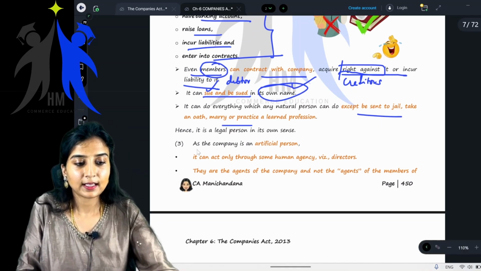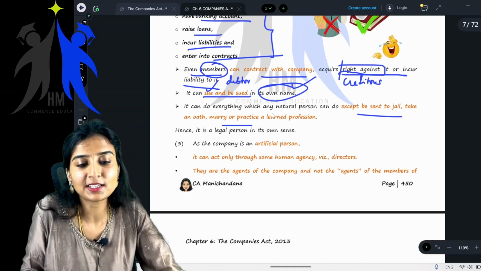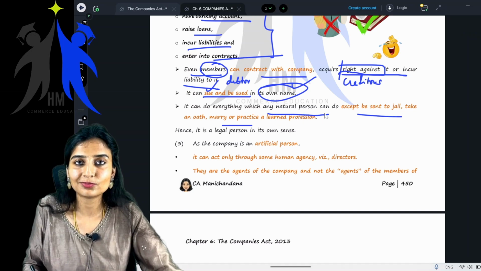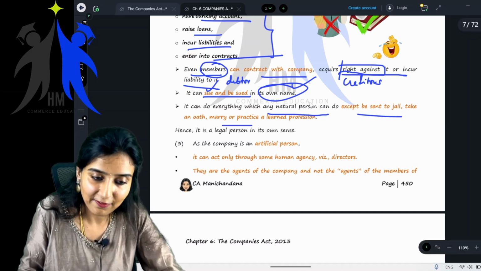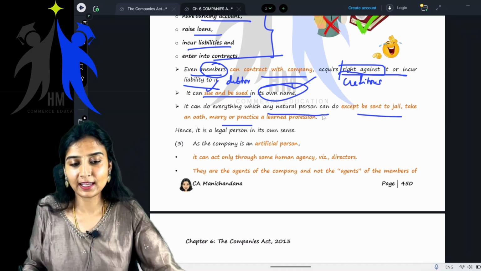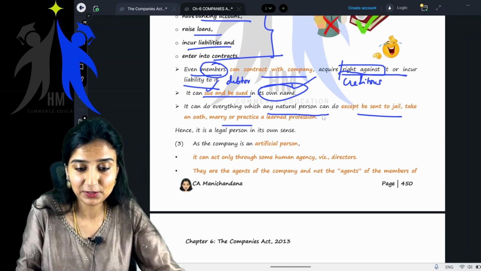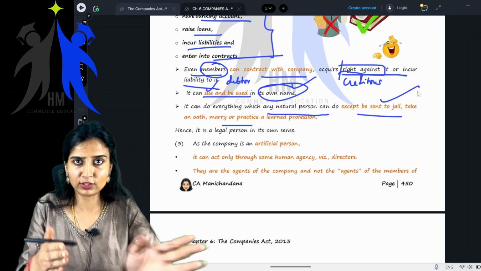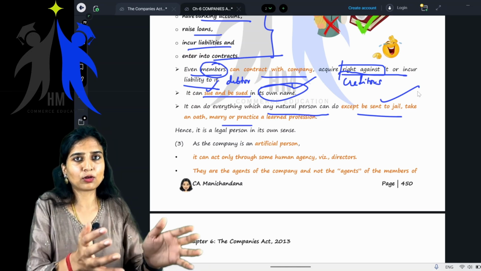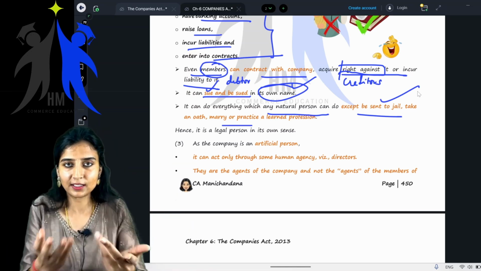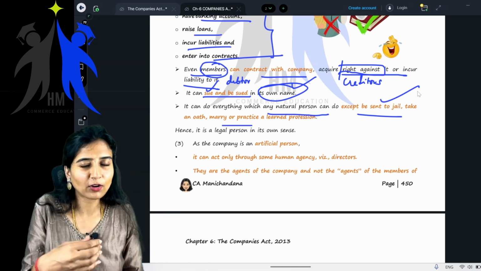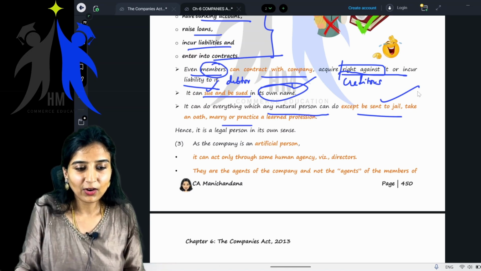Getting it? Yes, it can do everything which any natural person can do, except they have given certain exceptions also. What are those? To be sent to jail. How can you send a company to jail? How will you make that company go sit in jail? That's not possible. Even though we are calling it a person, it cannot be sent to jail. Okay, take an oath.